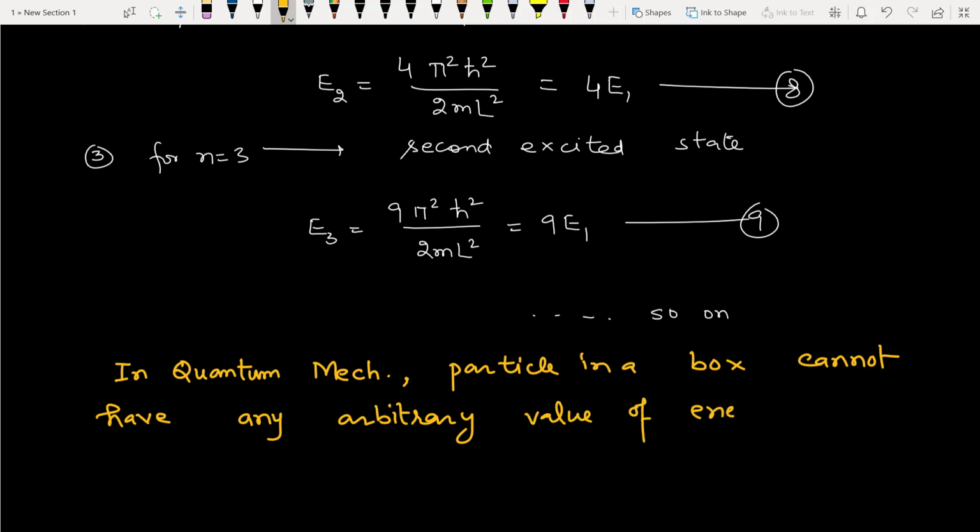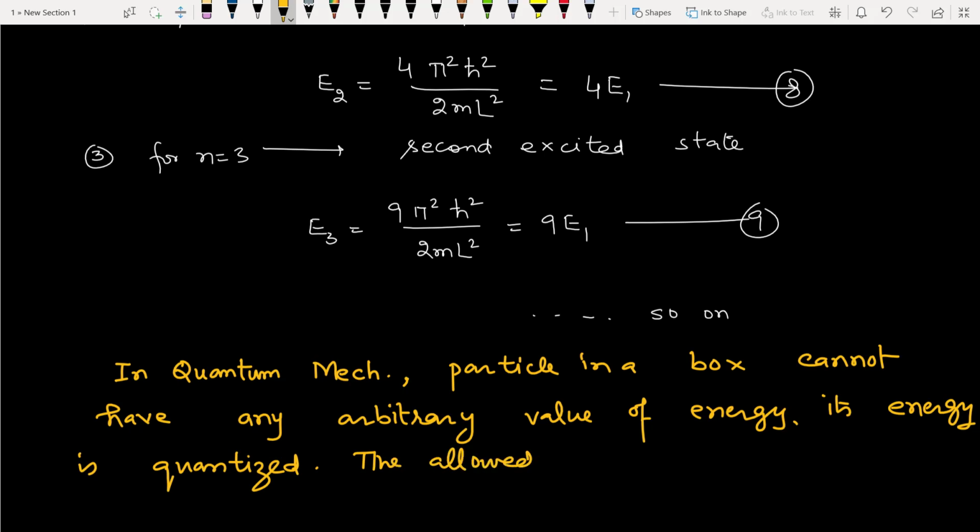This is not allowed. Its energy is quantized. And the allowed energies are called eigenvalues of energy.